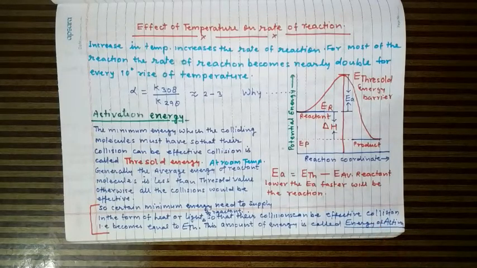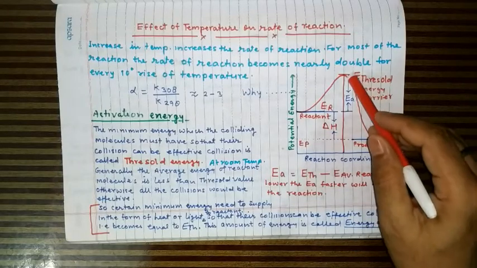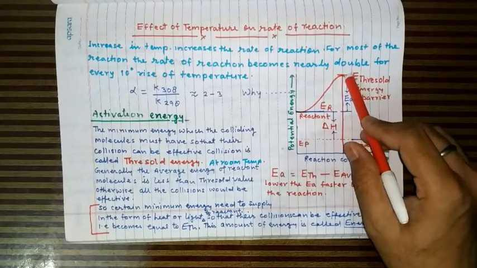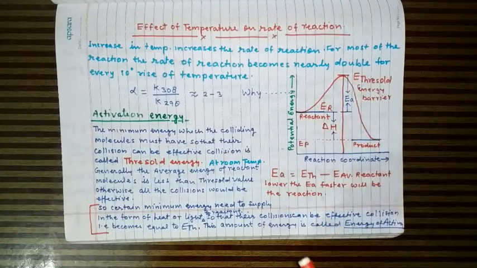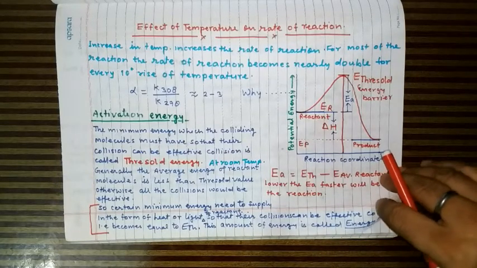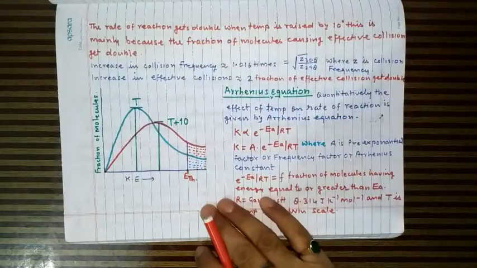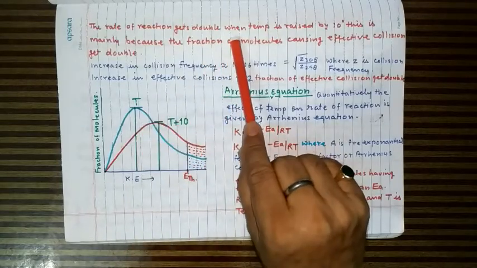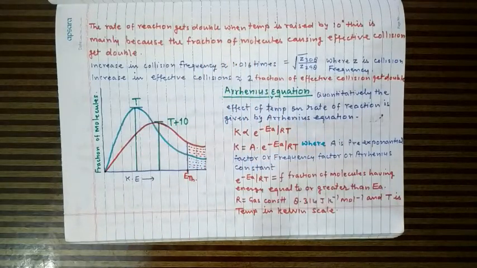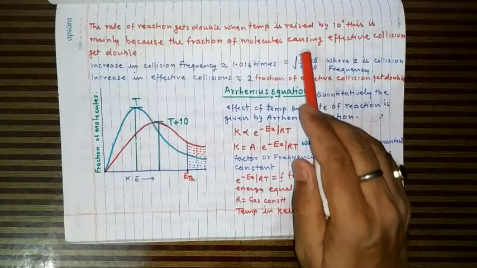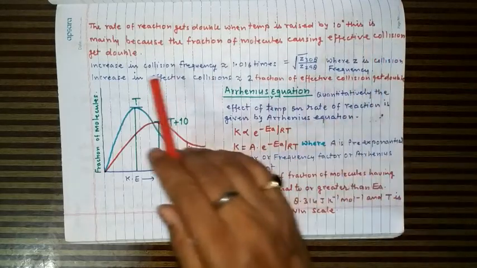That is, if the reactant molecules are having the energy equal to threshold energy or greater than this, such molecules during the collision form the product. Such collisions are called as effective collisions. Now again, coming to the question, why the rate of reaction get double? The rate of reaction gets double when the temperature is raised by 10 degree. This is mainly because the fraction of molecules causing effective collision get double.